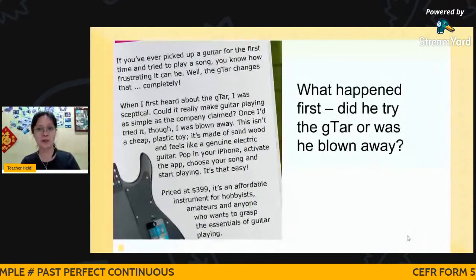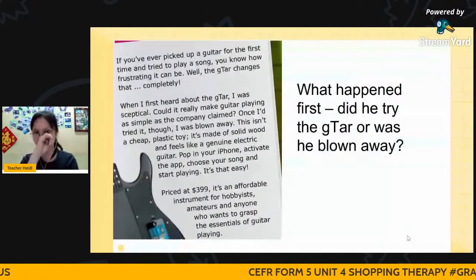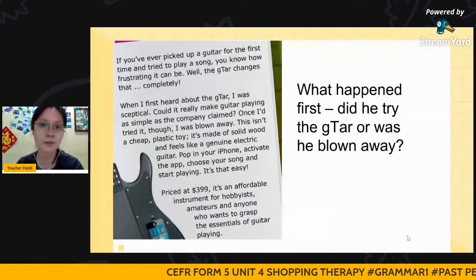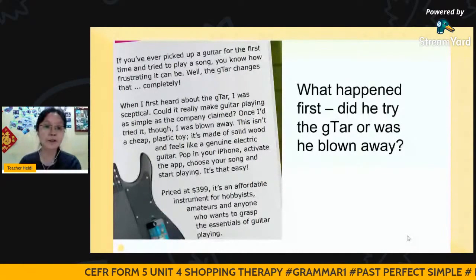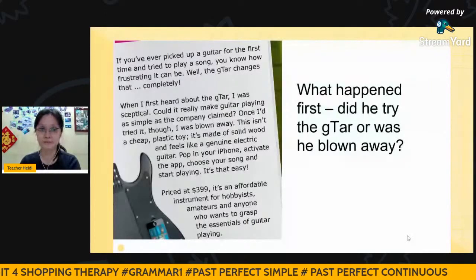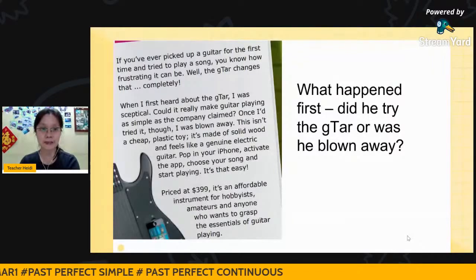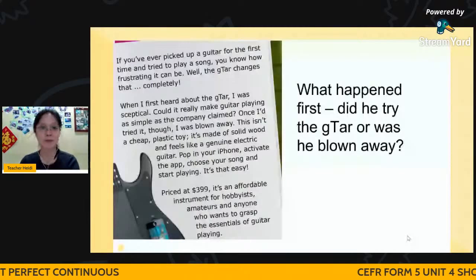Okay, let's recap the little text given here. Teacher will read. When I first heard about the guitar, I was skeptical. Could it really make guitar playing as simple as the company claimed? Once I tried it, though, I was blown away.